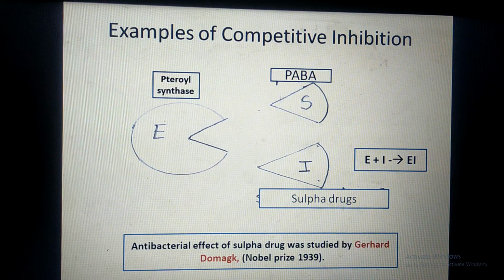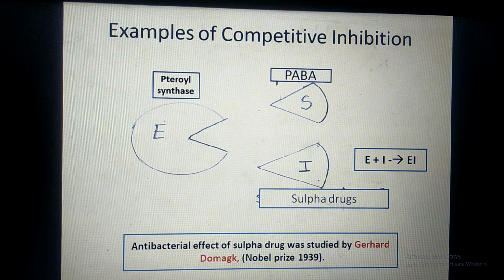Now this is the diagrammatic representation of competitive inhibition of the enzyme folate synthase. So the enzyme was there. The sulfa drugs have a complementary shape to that of PABA, para-aminobenzoic acid. So the sulfa drug and para-aminobenzoic acid compete to bind at the active site of the enzyme.